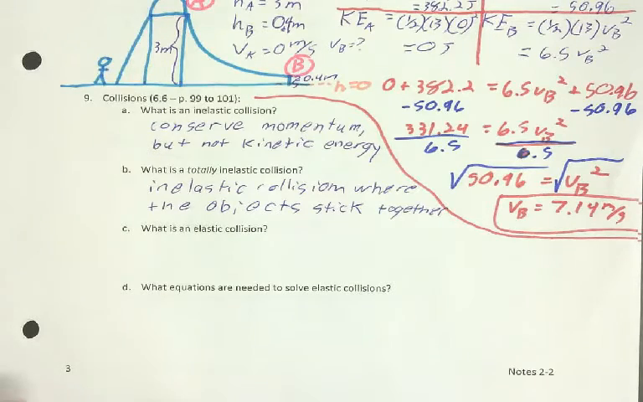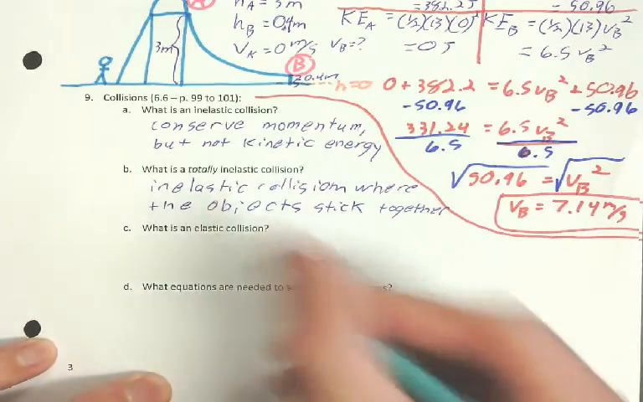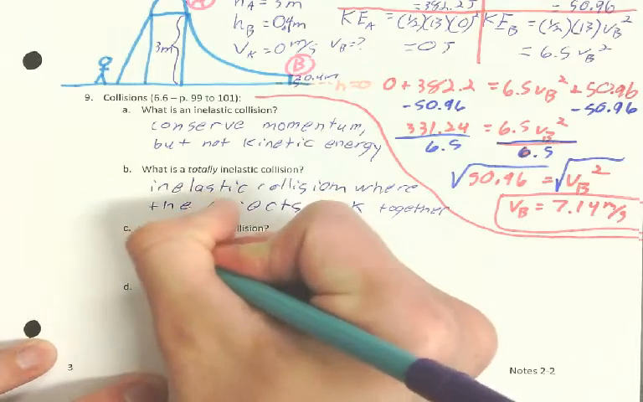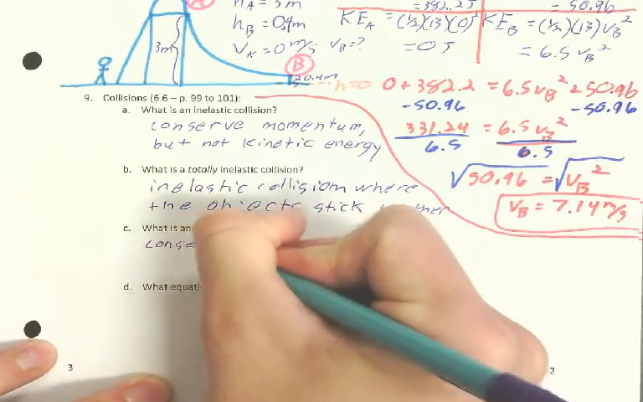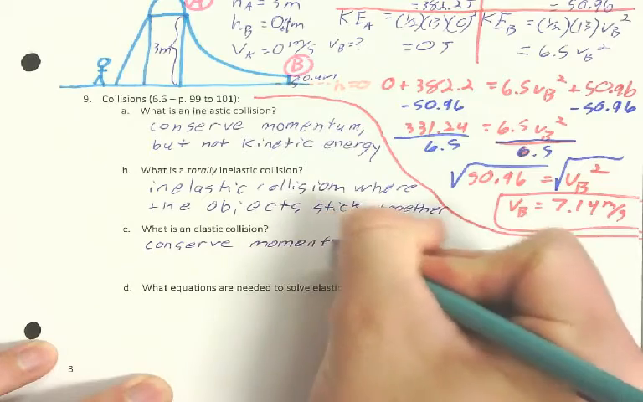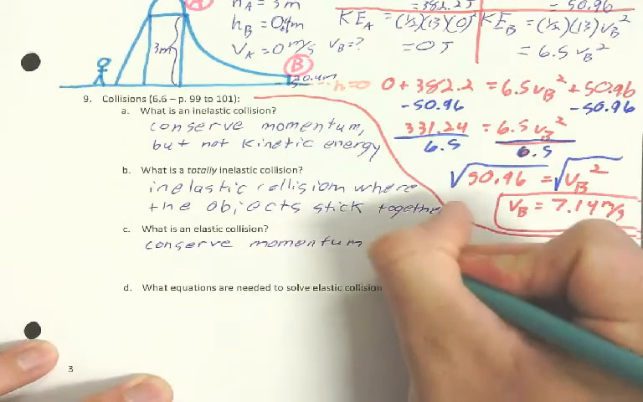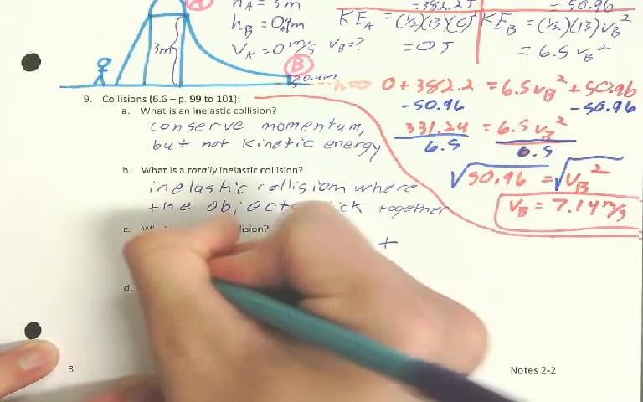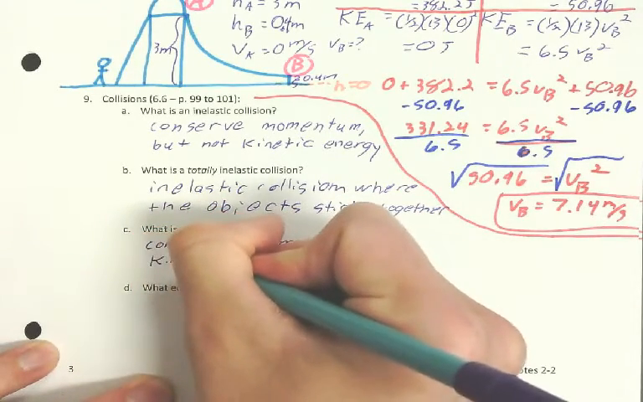So what's an elastic collision? An elastic collision is where it conserves momentum and kinetic energy.